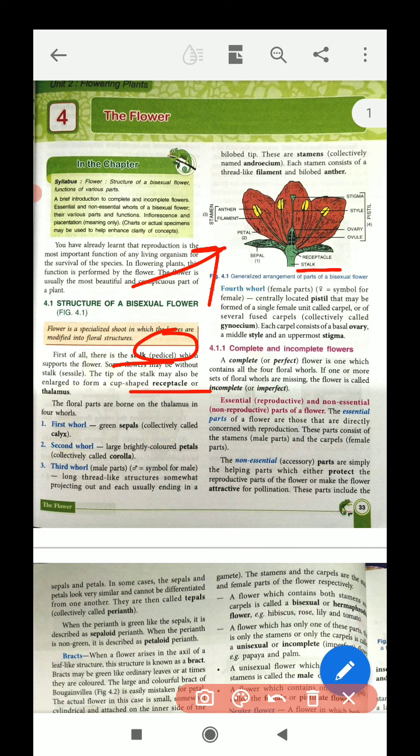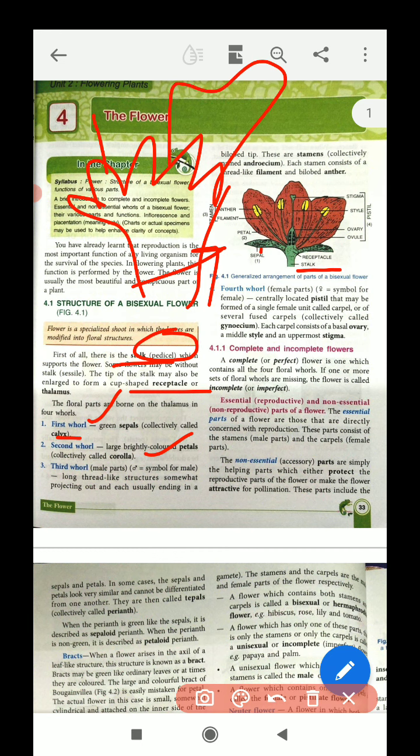Floral parts are of four types, four whorls are there. The first whorl is the green sepals. All the sepals together are called calyx. The second whorl is the brightly colored petals.